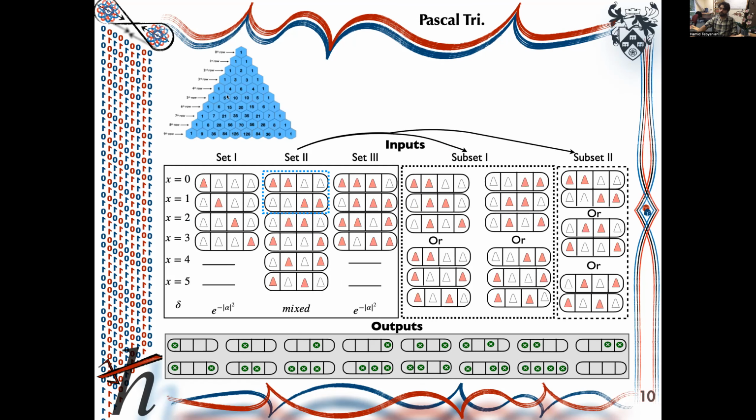Set 1 represents the 4 possible inputs. For set 2, there are 6 possible inputs. And for set 3, there are 4 possible inputs. The same applies for other numbers of inputs. But there is a problem for set 2, because the overlap is mixed. The easy solution is to have a higher overlap, a stronger bound, where we say the overlap is e to the power of minus mu and lose some randomness, or we can define 2 different subsets where the overlap within each subset is the same. And finally, we can define the possible number of outcomes, as you can see here.